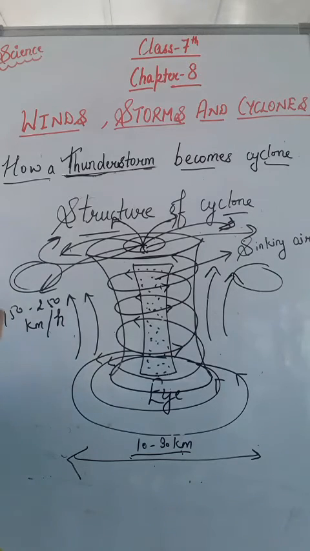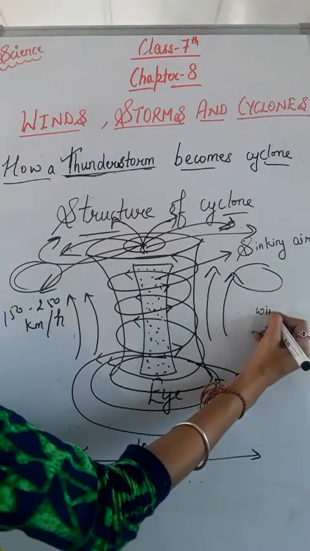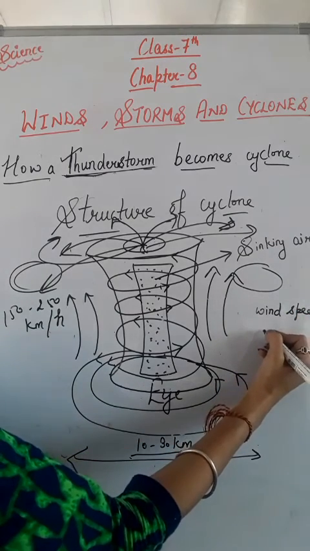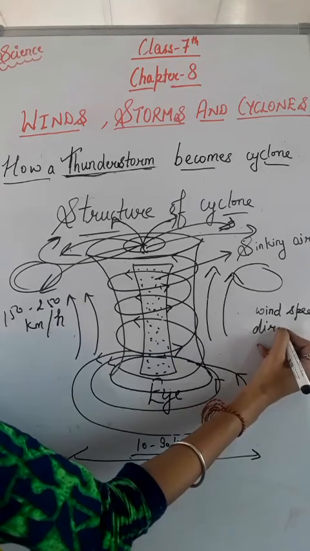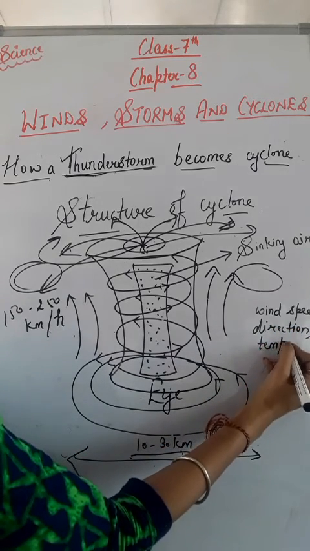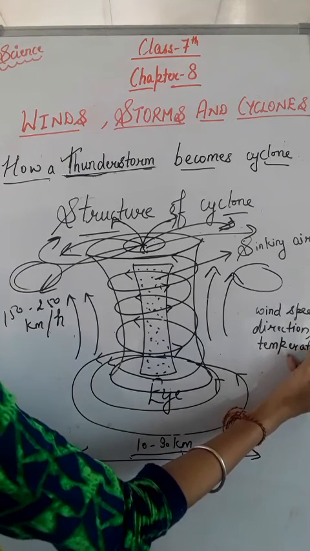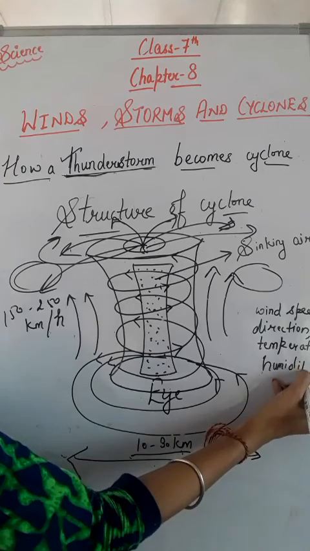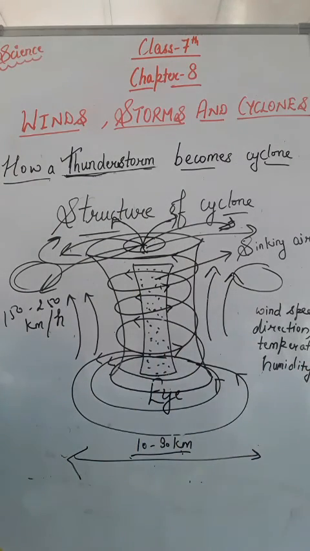So a cyclone depends on wind speed, direction of wind, temperature and humidity. Clear? And cyclones are known by different names in the world.